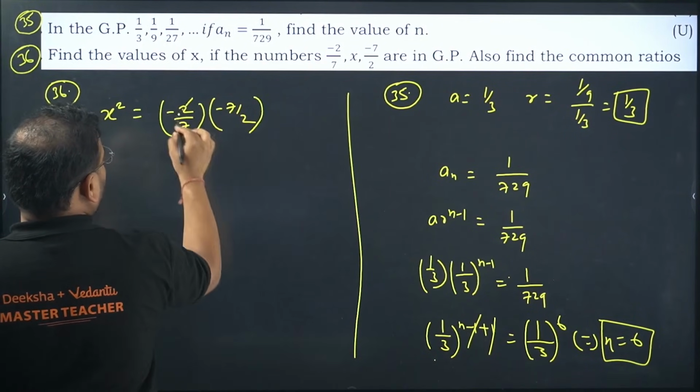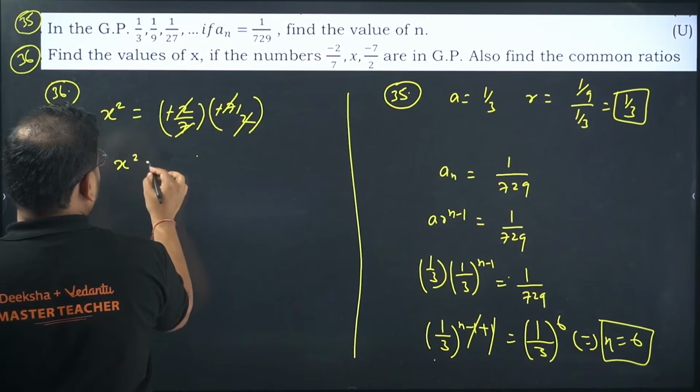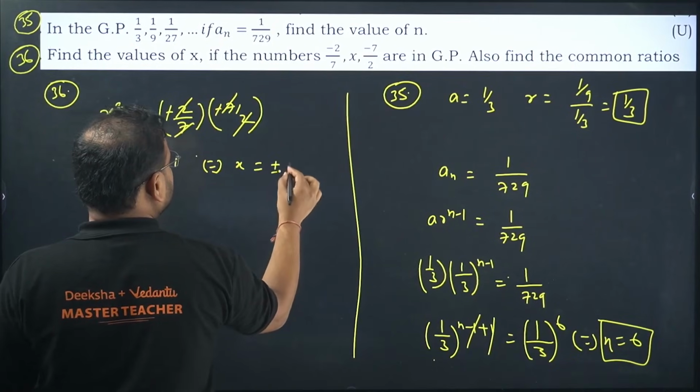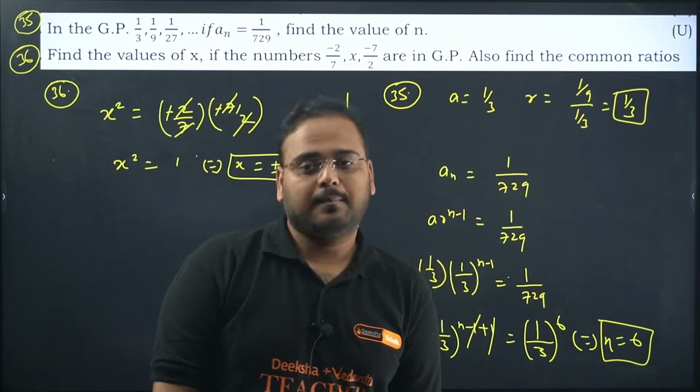Check here. 2 and 2 cancel. 7 cancels. Minus cancels. x square is 1, which implies x is plus minus 1. If x square is 1, it means x is going to be plus minus 1.